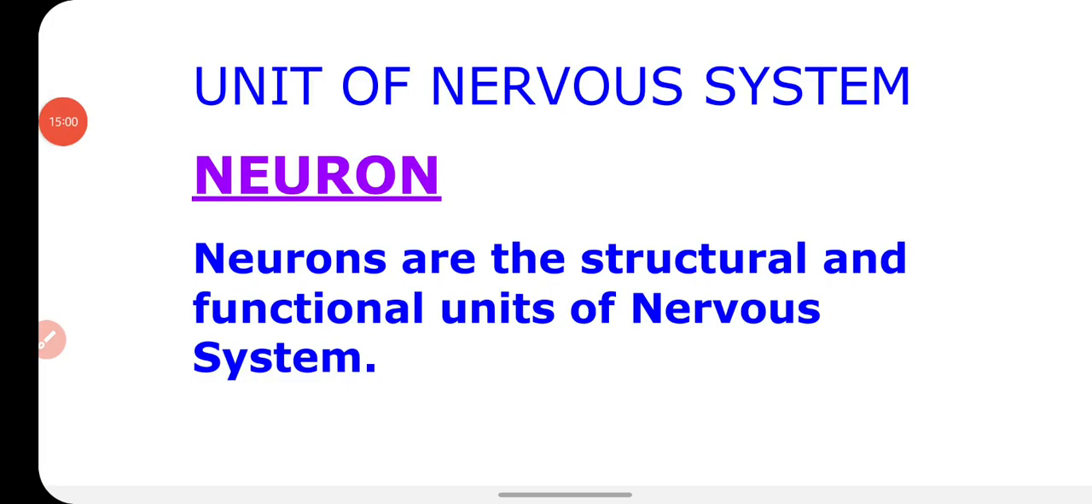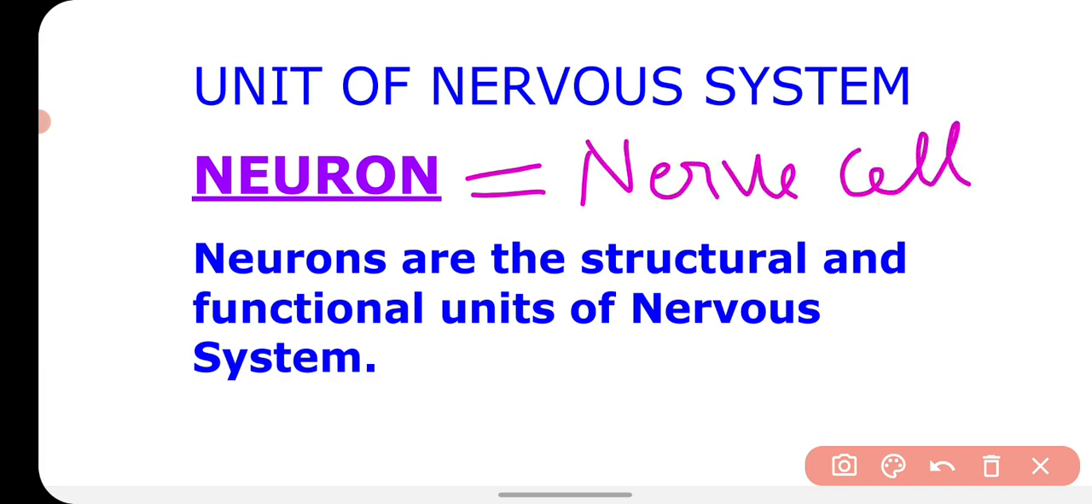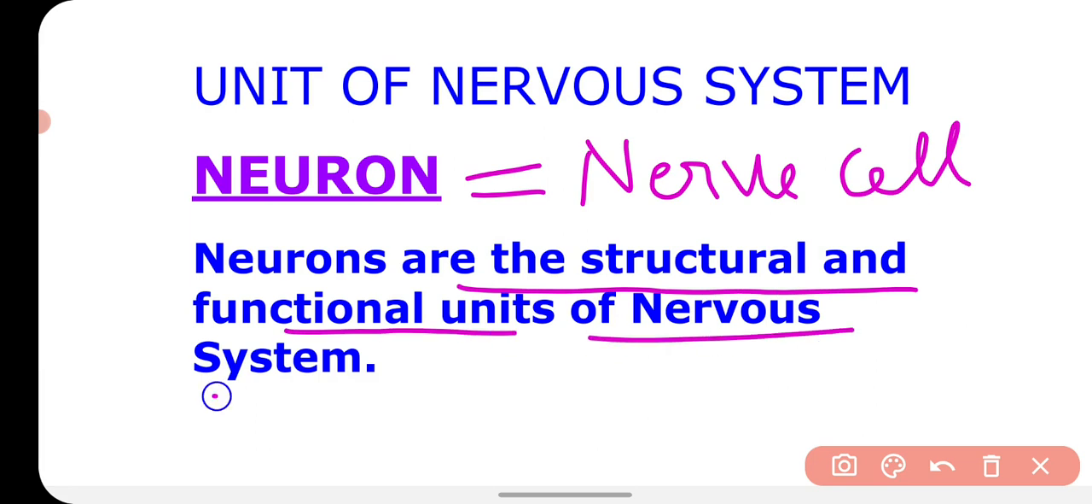Now we will talk about the unit of the nervous system. All of your nervous system is made up of very highly specialized cells which are called neurons or nerve cells. These nerve cells or neurons are the structural and functional units of your nervous system. Means whatever function is done by your nervous system, that actually is carried out by these cells called neurons.